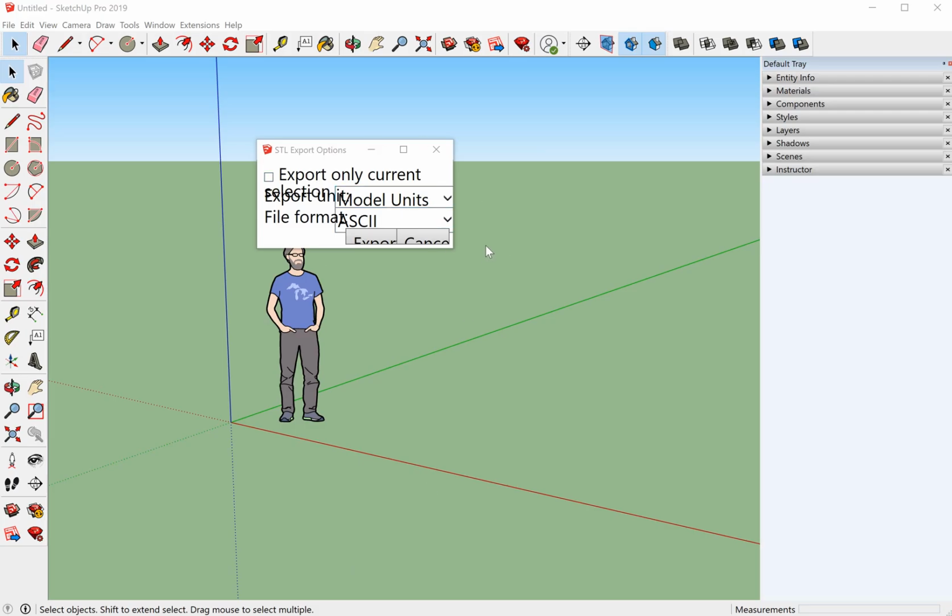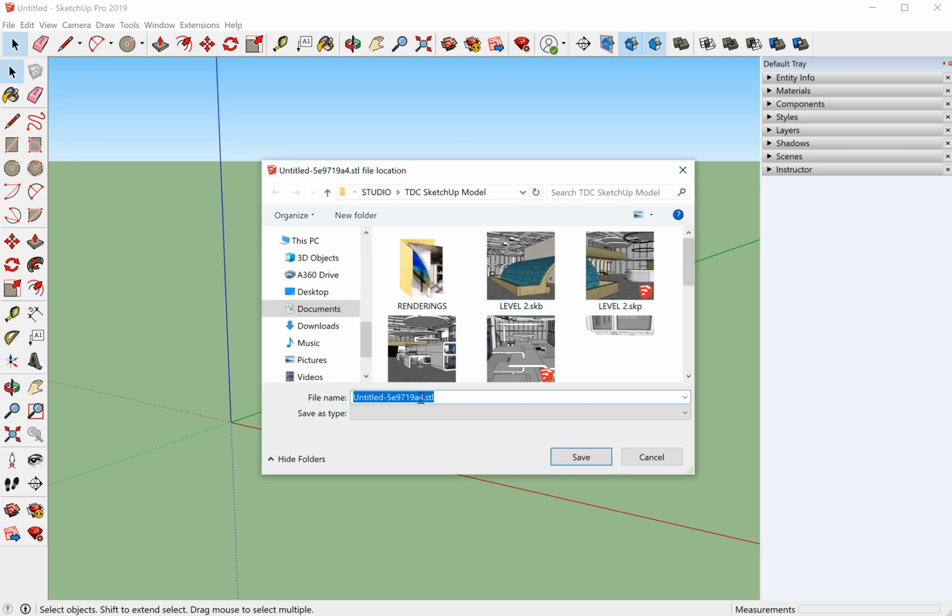And yours will look nicer than mine, but you basically can change the export units here as well as the file format, which you can just keep in this ASCII. And then you can press export and save it wherever you need.